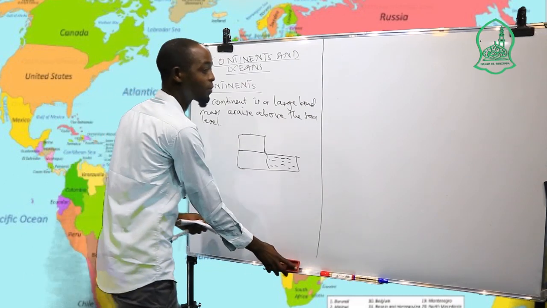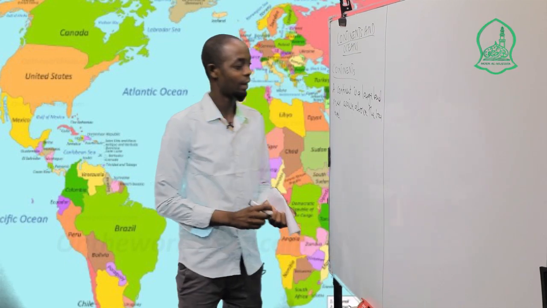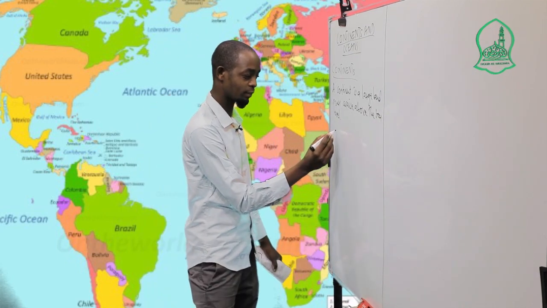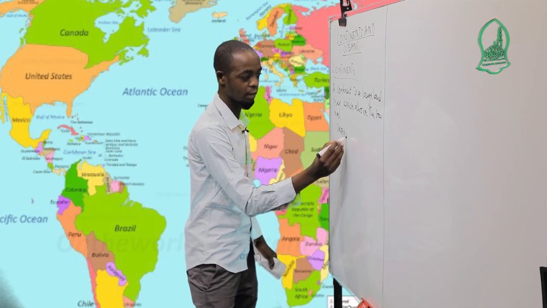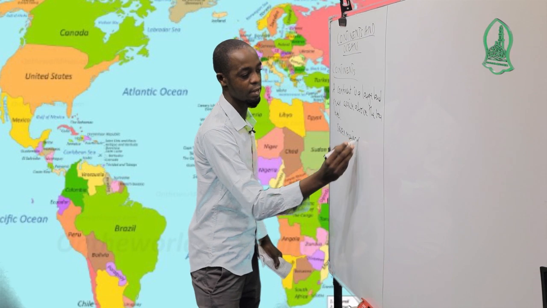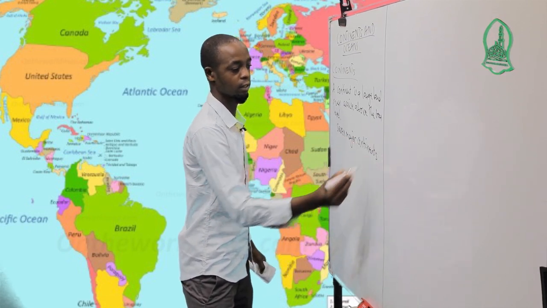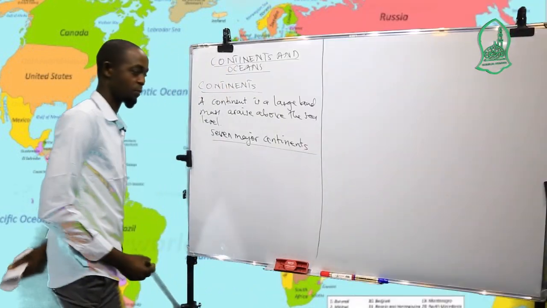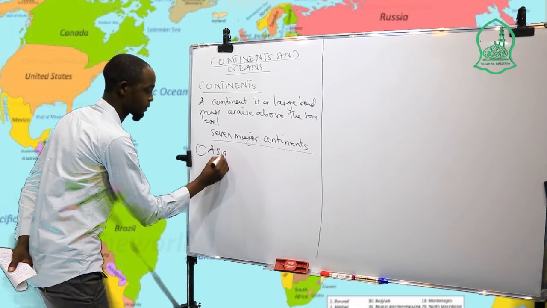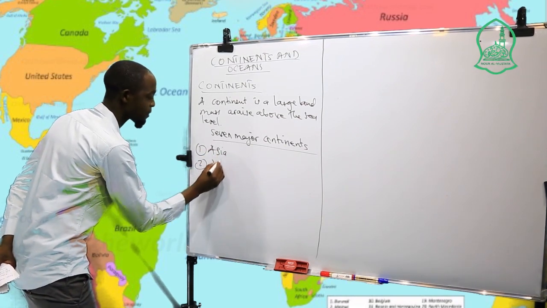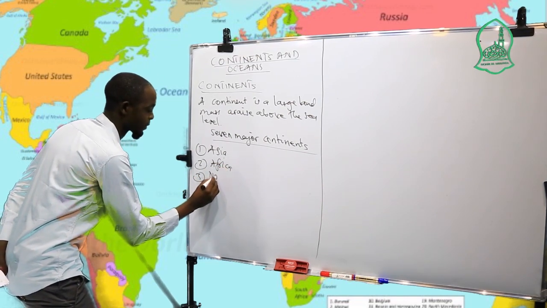And in the world, we have 7 major continents. The first one is Asia. We have Africa. We have North America.